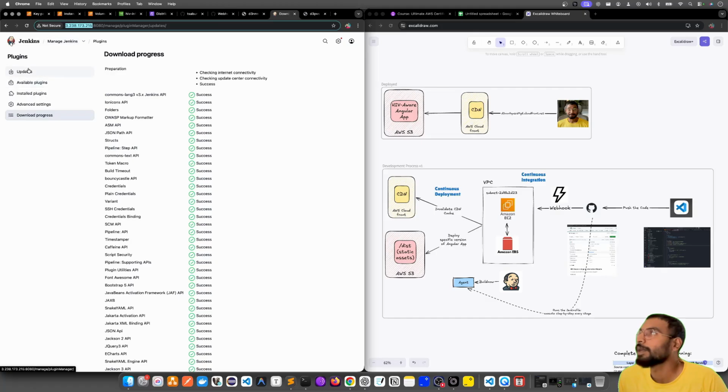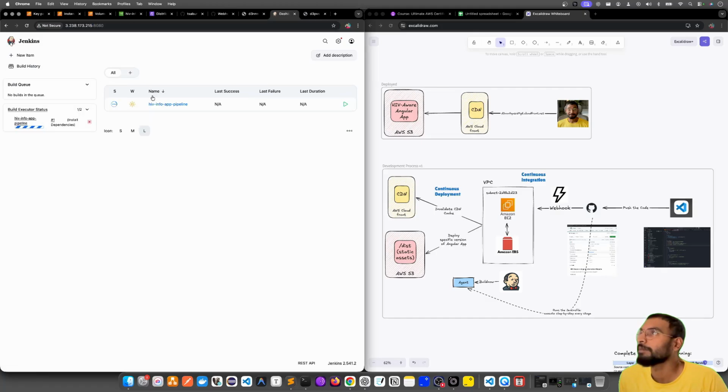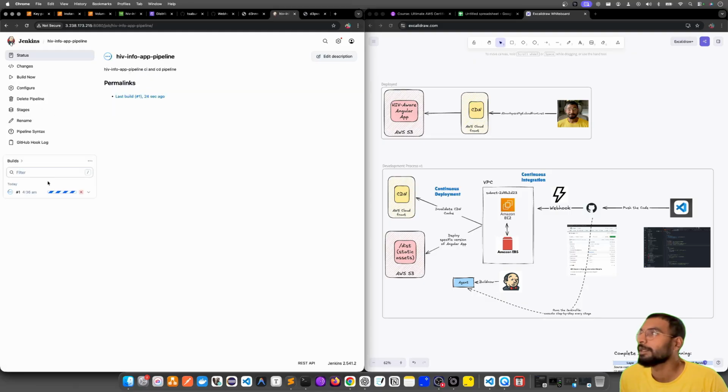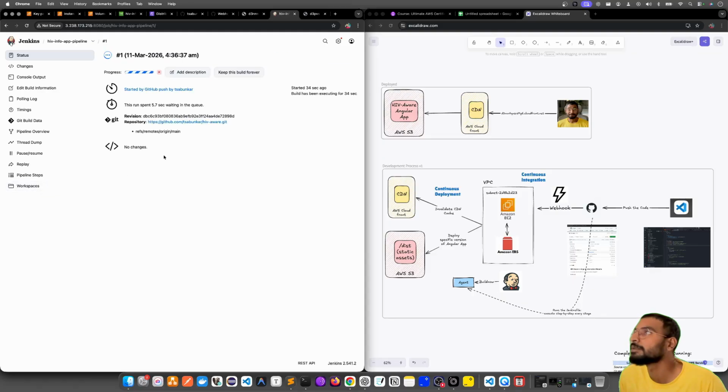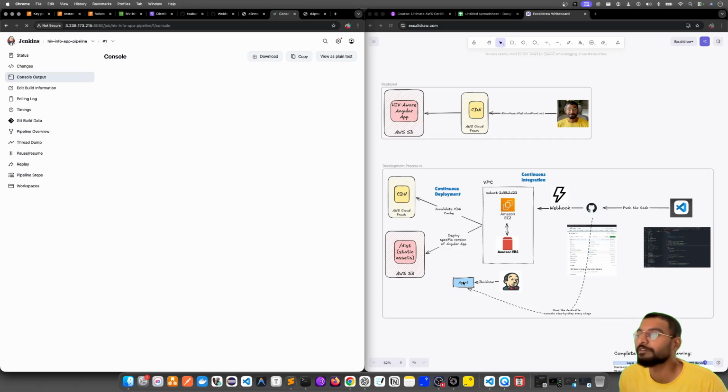We'll go back to my Jenkins pipeline. So it is running. You see, the webhook is working fine. That means when I've pushed the code, the webhook is working fine. I'll go to the console output, inside the build console output. This is the build with one specific agent.